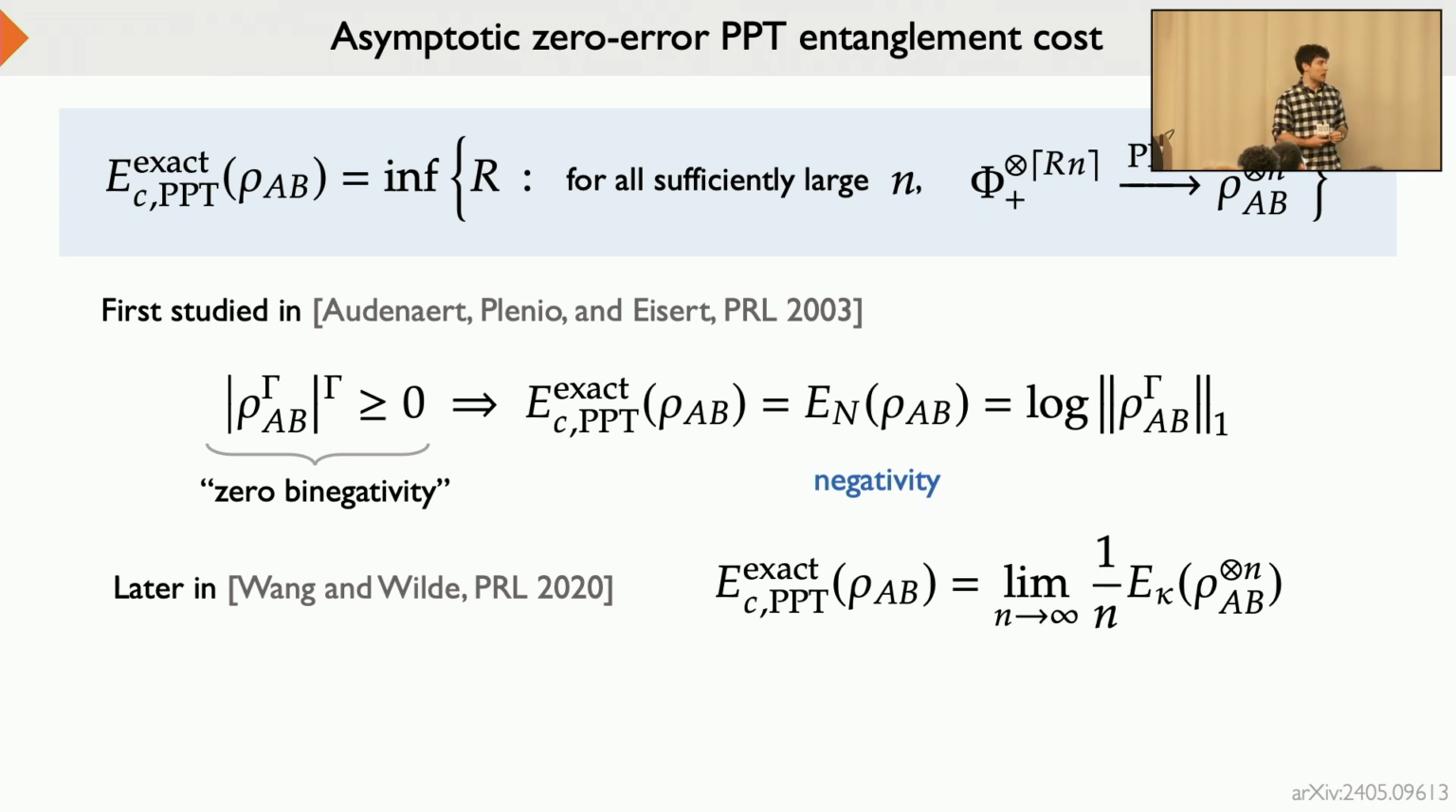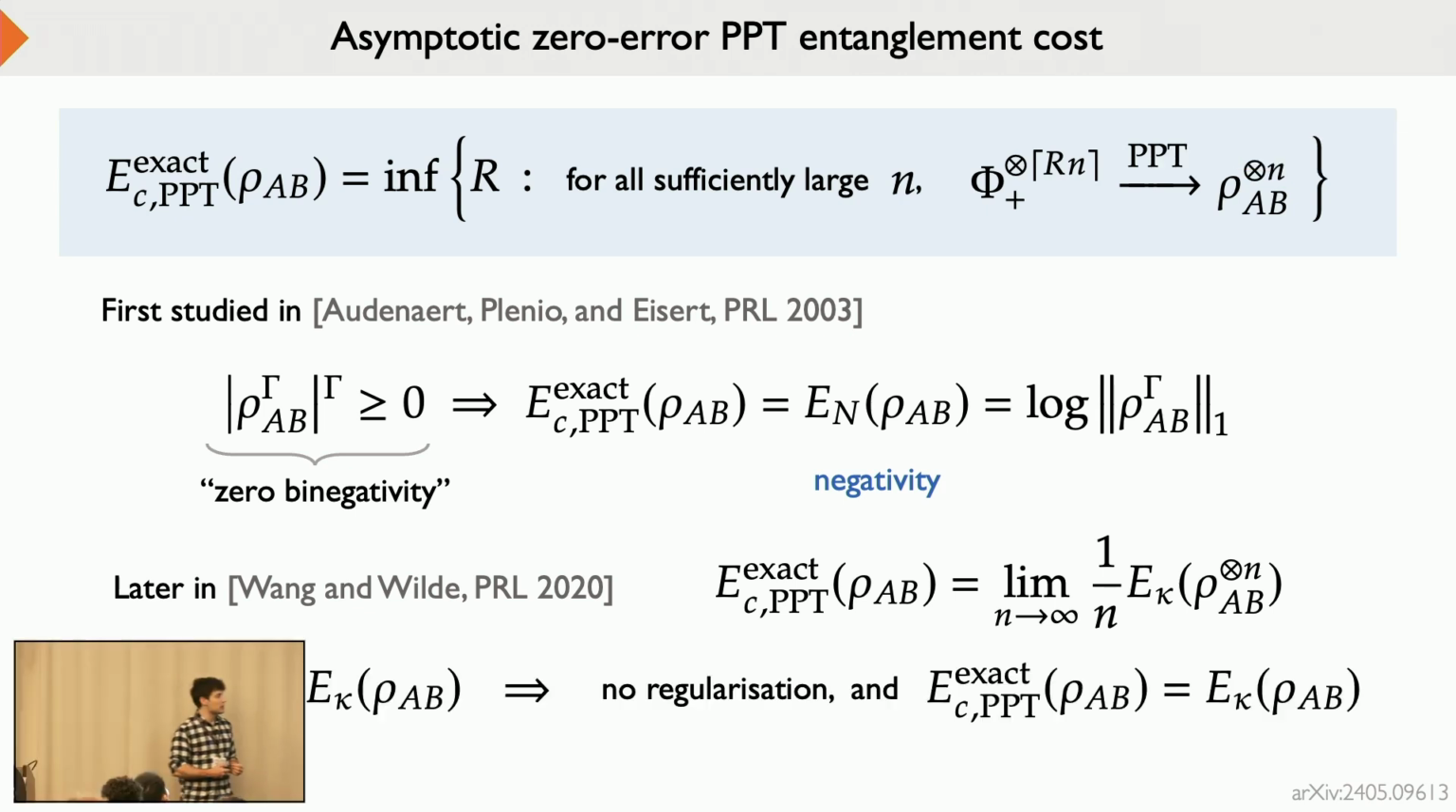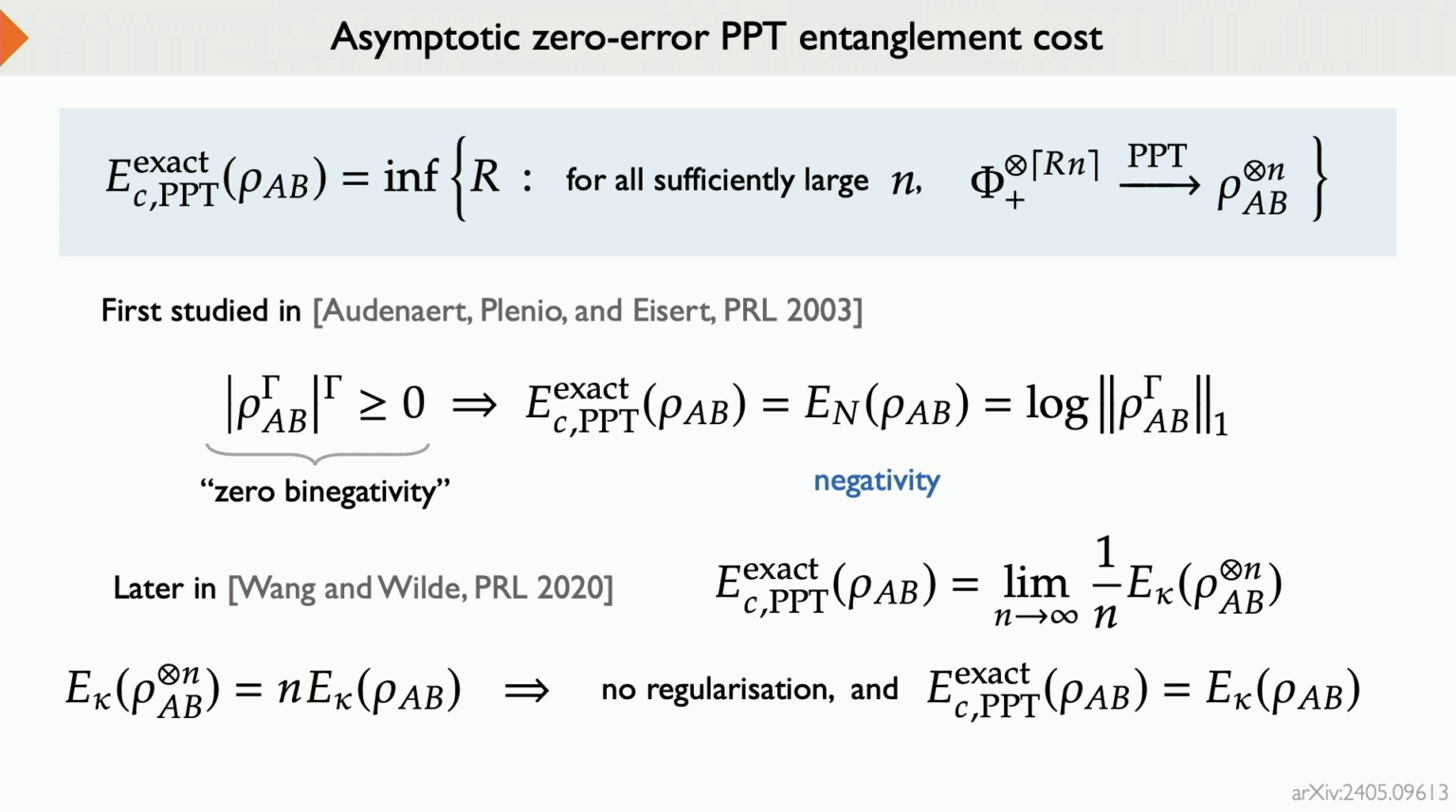However, there was one more thing they claimed in that paper, and that is that this function actually is additive. So if you evaluate it for n copies, it's the same as just taking n times the single copy value. And this, of course, makes this regularization trivial. There's no need for it anymore. So the claim was indeed that the cost for any state equals this monotone, this measure kappa. Now the issue is that there's actually a mistake in that paper. The proof is incorrect, and that property is not true. We cannot get rid of this regularization.